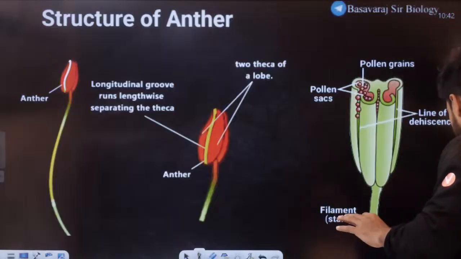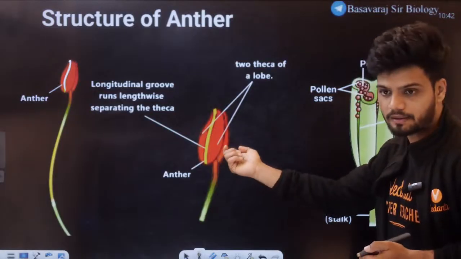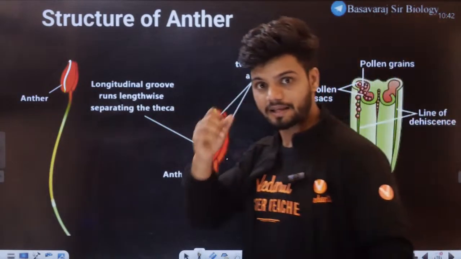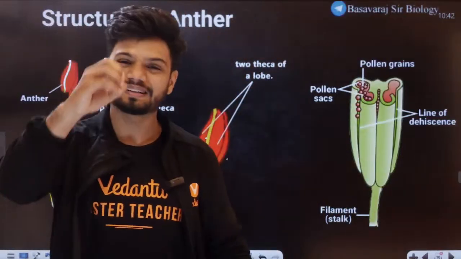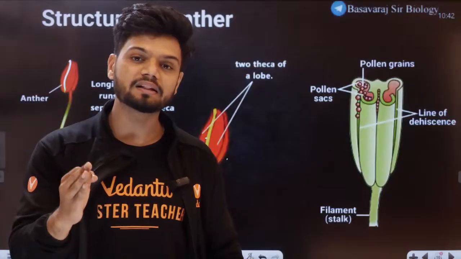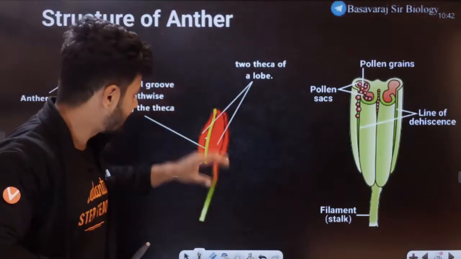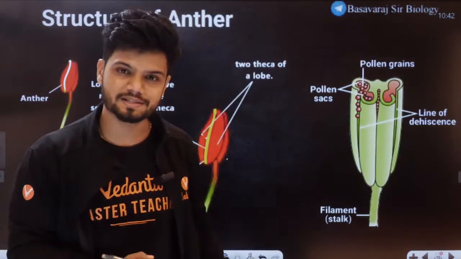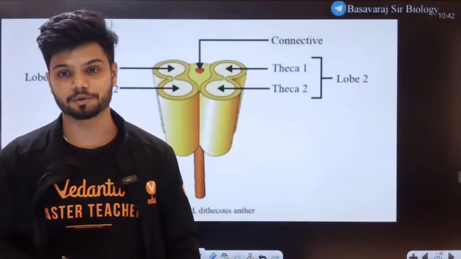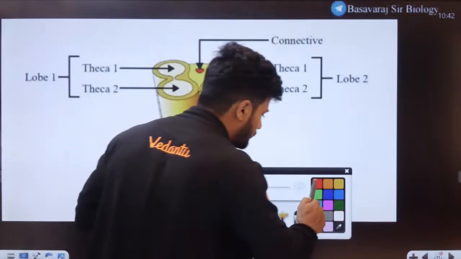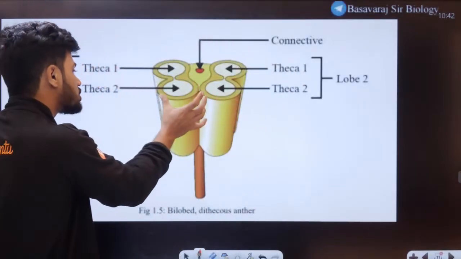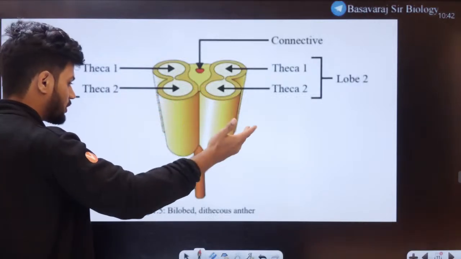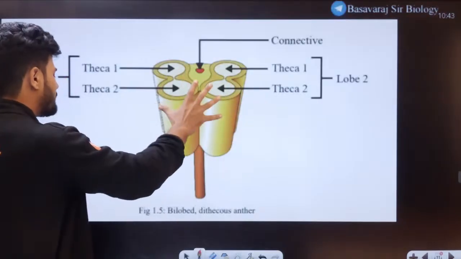Listen to me. Let's say this is an anther. I take this anther and chop it in half, and I look at the anther from the top view like this. What do I notice? I notice this structure right here. Listen very carefully, all of you. This is the structure of a typical anther. Not all anthers are the same because there is a family called Malvaceae where differences can be there. But this is the example given in your NCERT.